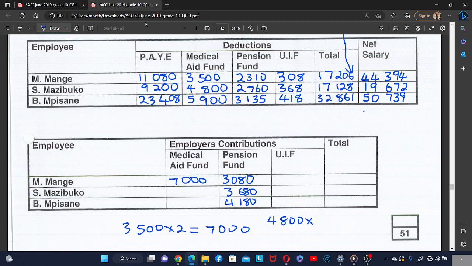So the employer will contribute twice this amount, which is 9,600. And then for Mbisane, medical aid is 5,900 times 2, which is 11,800.